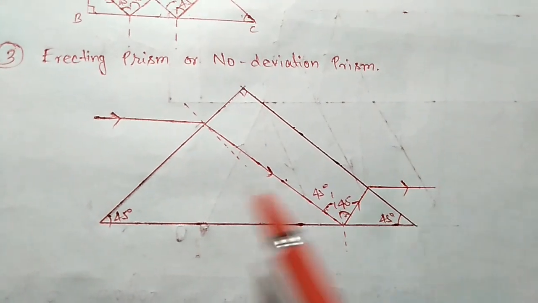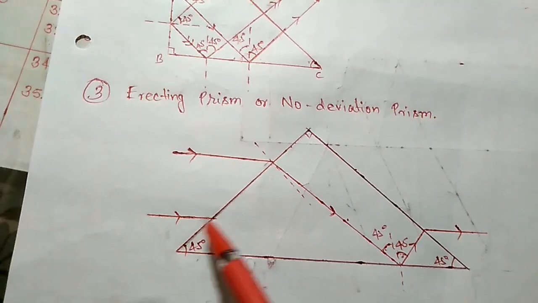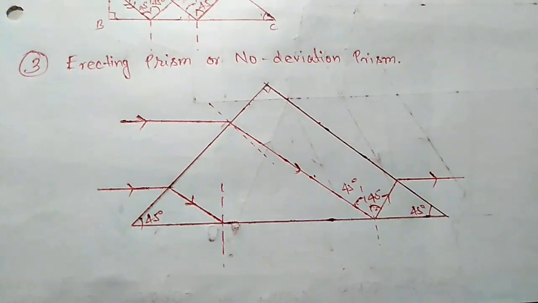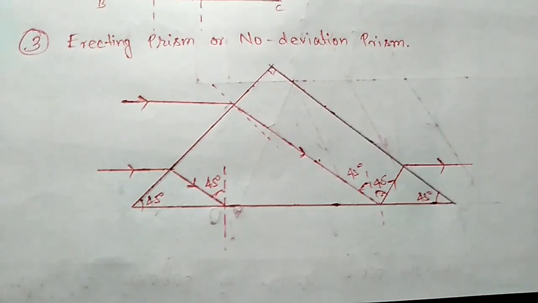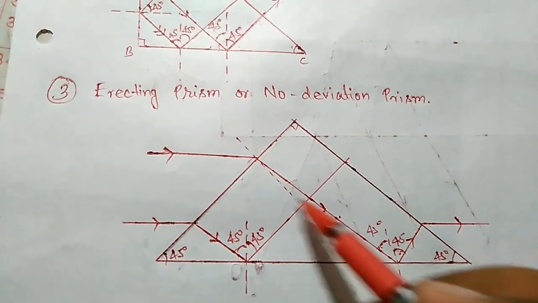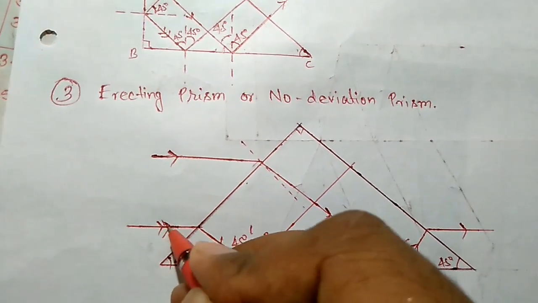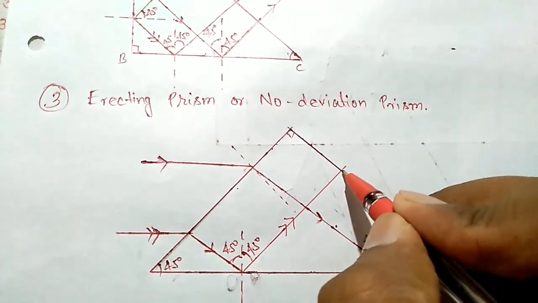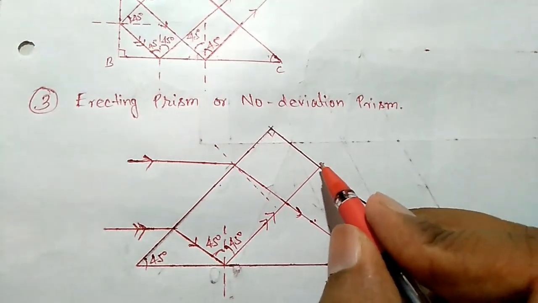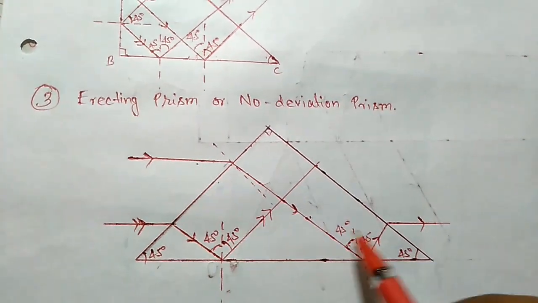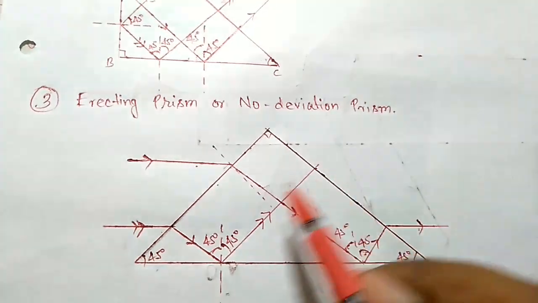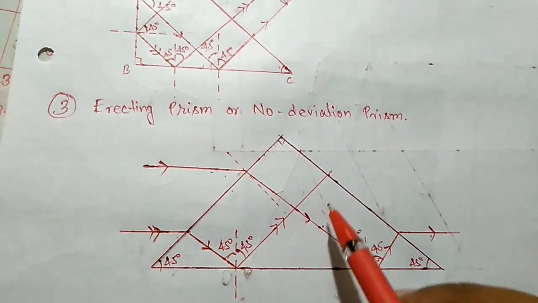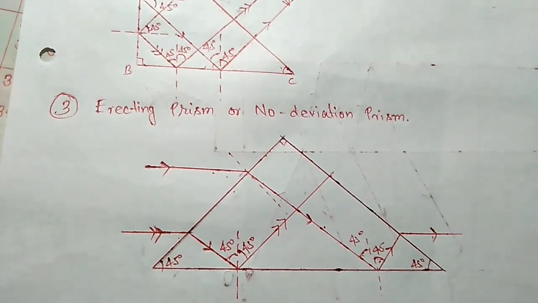So here it is. Now take another ray. The same way, this ray will bend toward this, parallel to this surface, and then it will go out of this. So you can see here, this is going parallel to this surface. To differentiate, I am using this one as a double head. So this will go in this direction with double head. And see, this is coming straight to the same line. Means after emerging out, this ray becomes parallel to this, and this ray is going to be parallel to this ray.